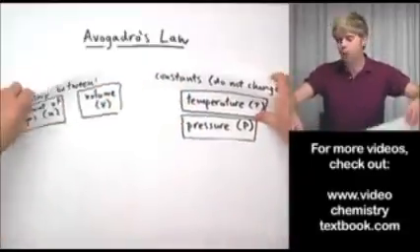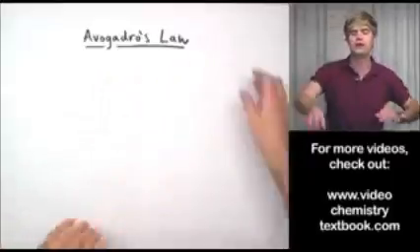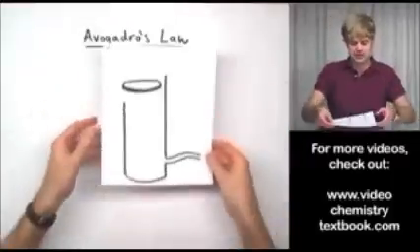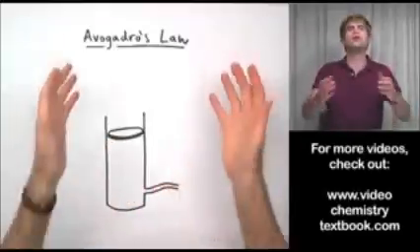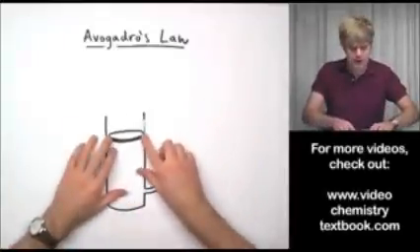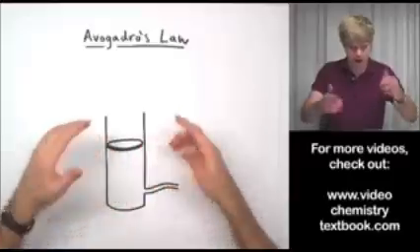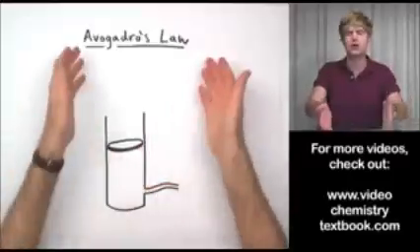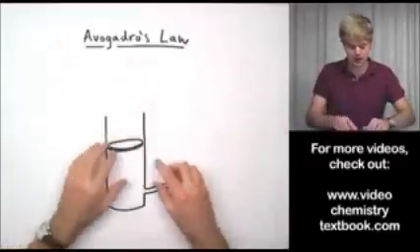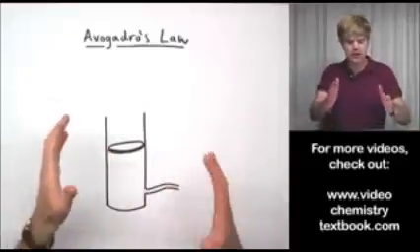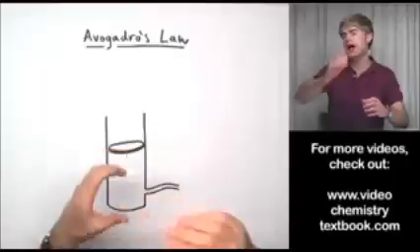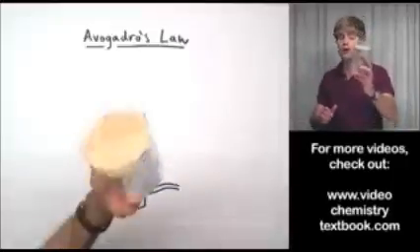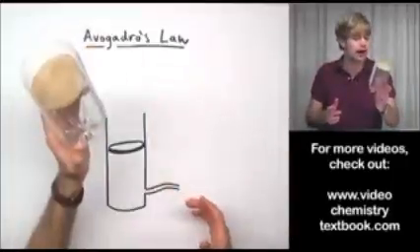Okay? There's one thing that I want to show you really quickly, okay? And that is this device that we talk about a lot when we're doing Avogadro's law. You always see pictures of this in textbooks and stuff when we're talking about Avogadro's law, so that's just why I want to talk about it for a minute. And this is a crazy thing, okay? It's a canister of gas that has a sliding top. And I made a model of one out of a soda bottle, okay?